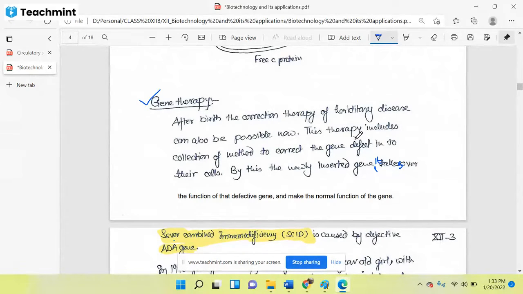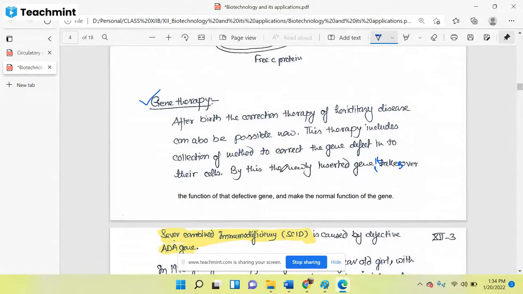that normal protein will correct the defect. So the newly inserted gene, by the biotechnological tools and techniques, takes over the function of the defective gene. If the gene is defective, it means the gene is not able to produce the normal protein, the actual protein. And if the protein is not actual, if the protein has defective amino acid sequences, then it will not be fully functional. Sometimes it will not be functional at all, and then it will not be able to perform its function.